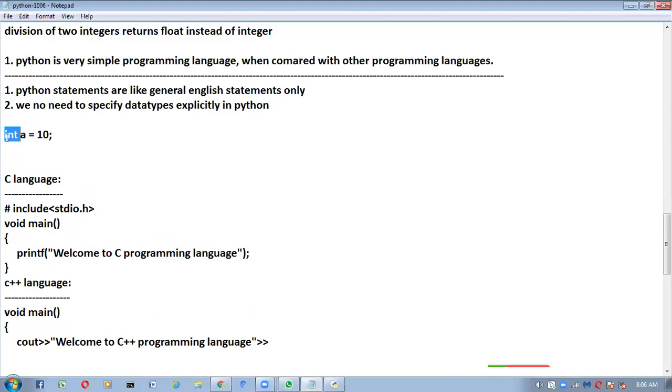What will this data type represent? Int is the data type only. It represents what type of data is available inside this variable. This a variable contains integer type of data. If you declare any variables in our program, compulsory we have to specify the type explicitly.